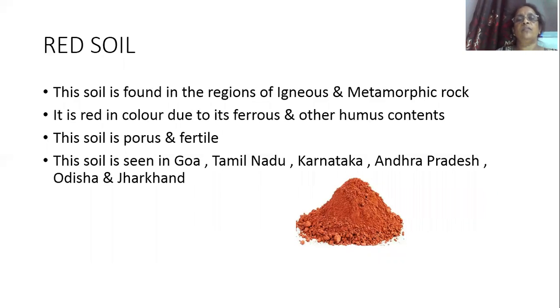Generally red soils are found in the regions of igneous and metamorphic rocks, and it is red in color because of ferrous and other humus contents. Humus contents means soil which is formed by the decay of plants and vegetation.